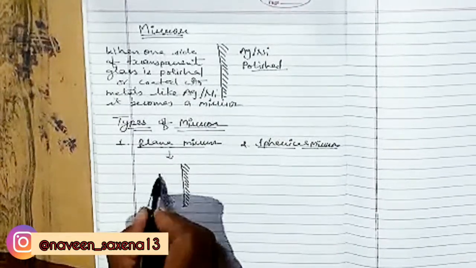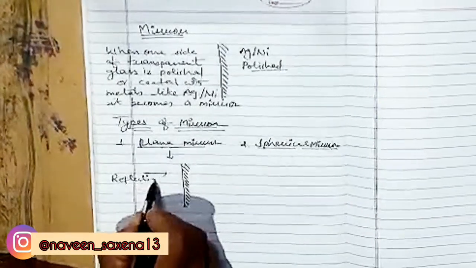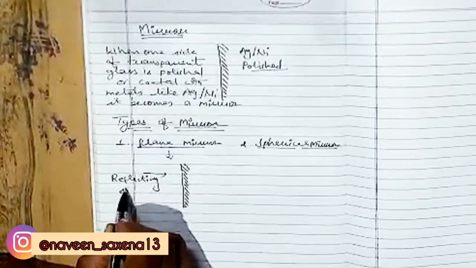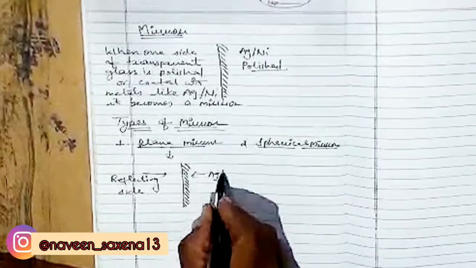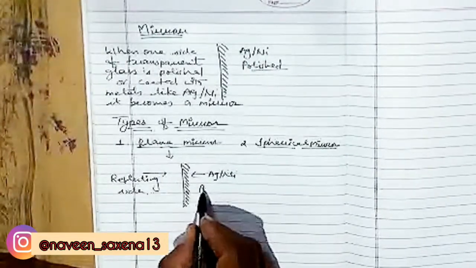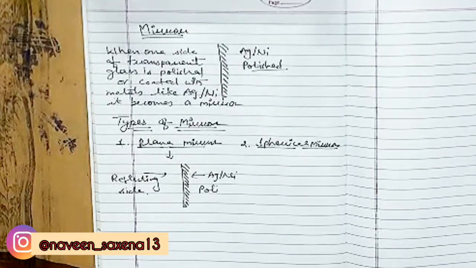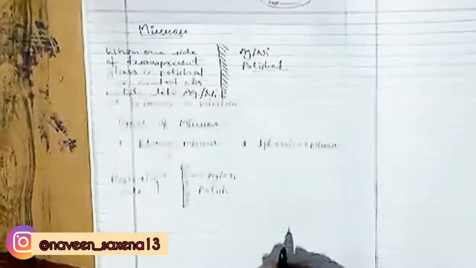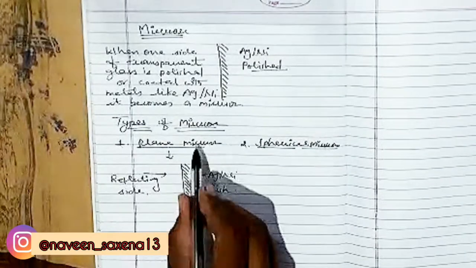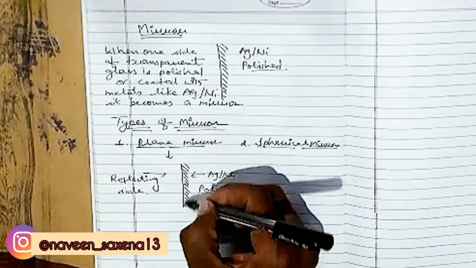This side is the reflecting side or surface, and this side is polished with nickel, silver, etc., because metals are lustrous, they have shine. Now it becomes a plane mirror because its surface is smooth or plane.